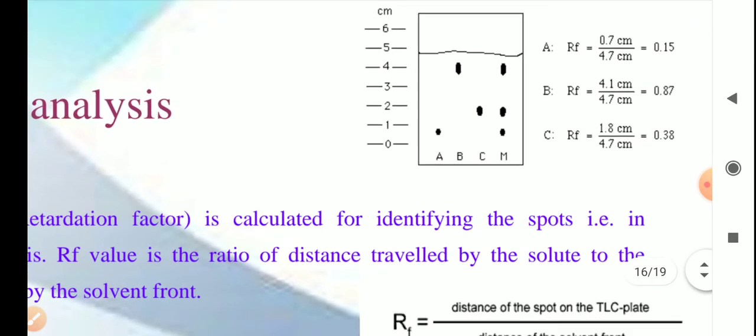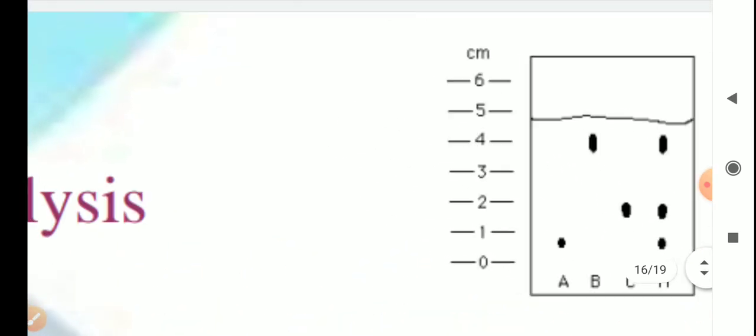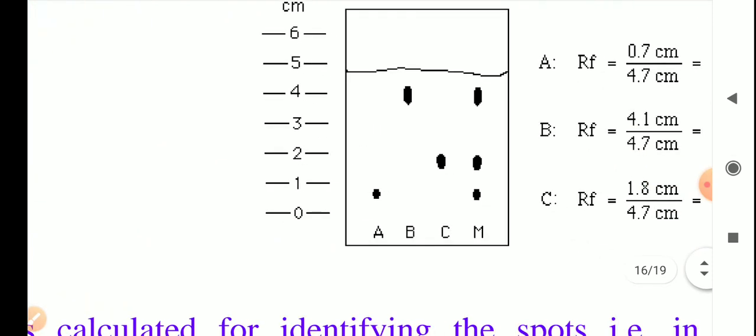If you look here, A, B, C and M is the mixture. A is a pure compound, B is a pure compound, C is a pure compound. Now suppose we are taking a mixture.